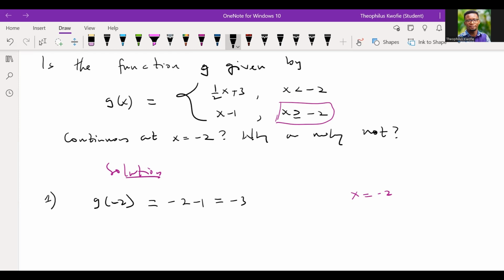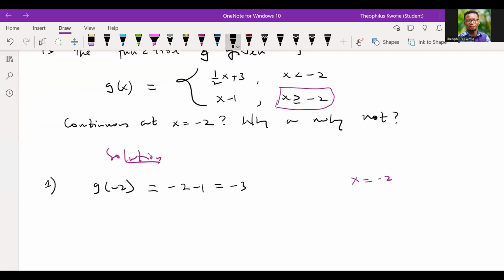Which of the conditions permits us to evaluate the function at exactly x equal to -2? It is the second function, x minus 1, because its condition is that x should be greater or equal to -2. Remember, greater or equal to -2 means that x can be -2 and some values onwards, okay? So the function exists at x equal to -2. I want us to take note.